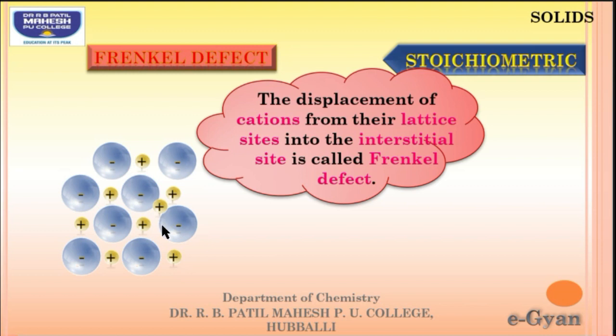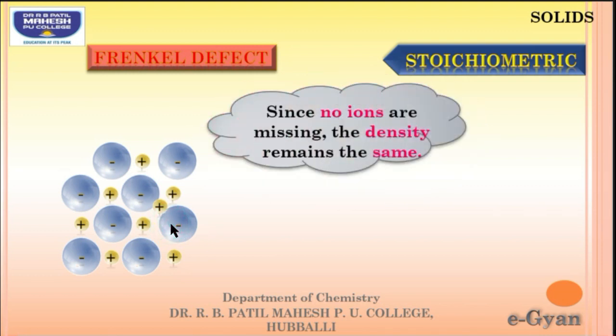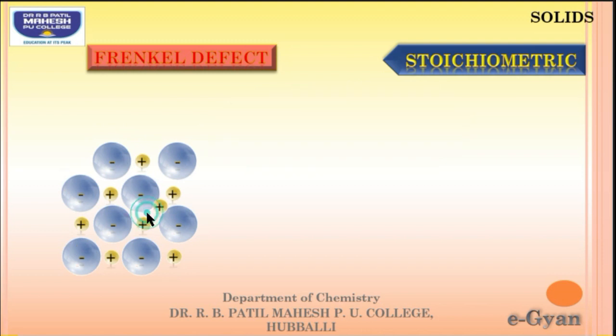Hence, ions are just moving, but they are not missing. So mass will remain the same and density also remains the same. And with the diagram you can easily make out these types of defects are going to occur where the size of the cations and anions are very different. If the difference between the size of the cation and anion is high, then we can expect the Frenkel defect.